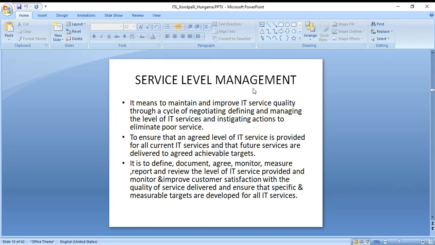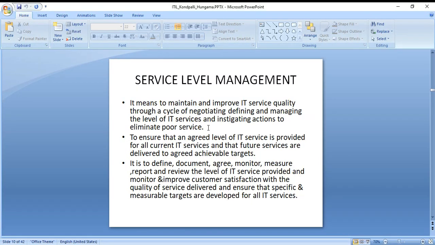If customer service is giving you good or bad feedback, like giving you the status update or not giving you the status update, you'll get a feedback link. Similarly, service level management is about IT service quality through a cycle of negotiating, defining, and managing the level of IT services, and instigating action to eliminate poor service. Obviously the calls will be recorded to ensure that, going forward, the person has knowledge of what the product is and where it is stuck.